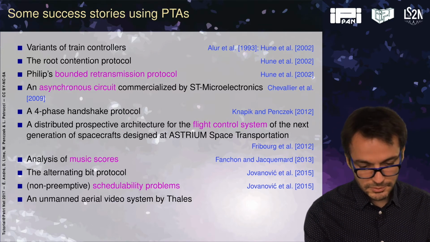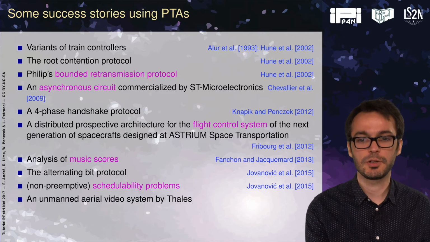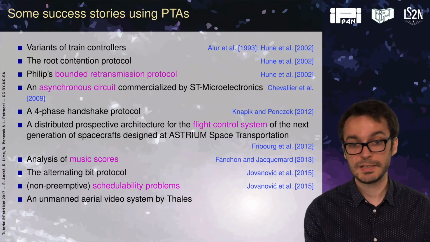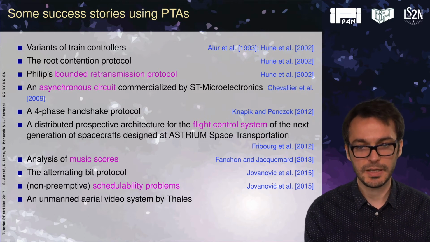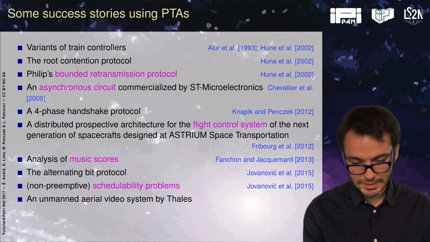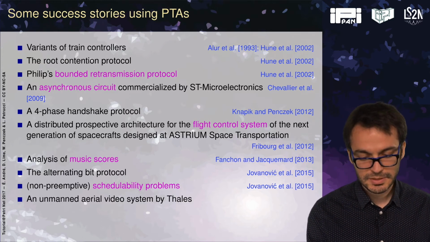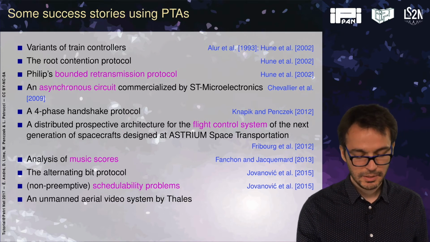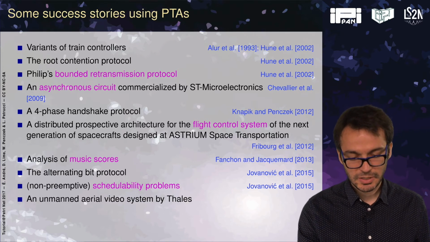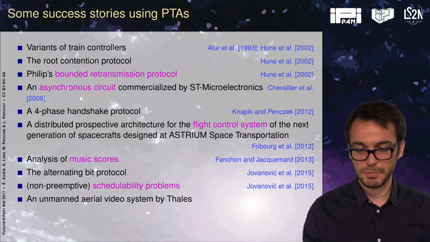There have been more protocols, the 4-phase handshake protocol, a distributed architecture of the flight control system of the next generation of spacecraft by Astrium. There have been also music scores analyzed, the alternating bit protocol, plenty of schedulability problems, and lately a scalability problem by Thales in an aerial video system where there was some uncertainty in the periods.